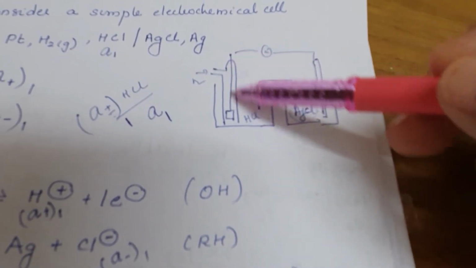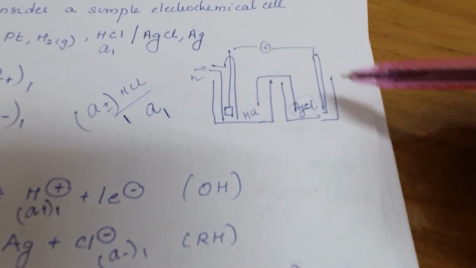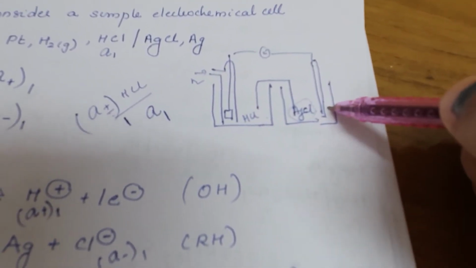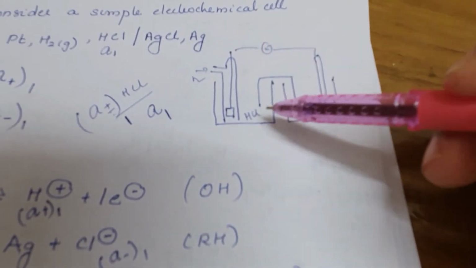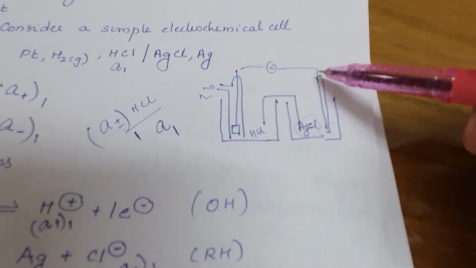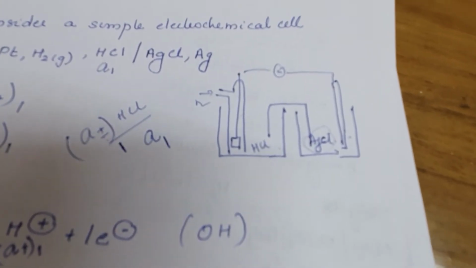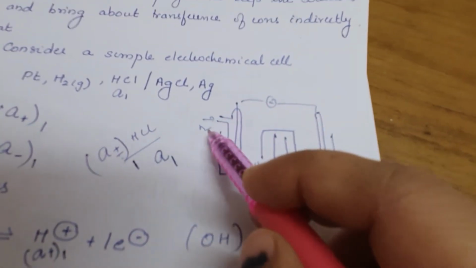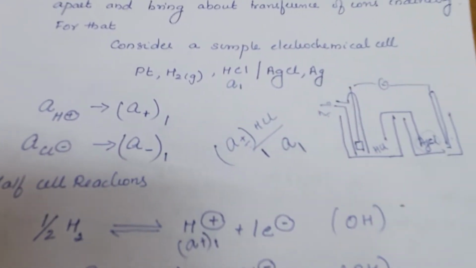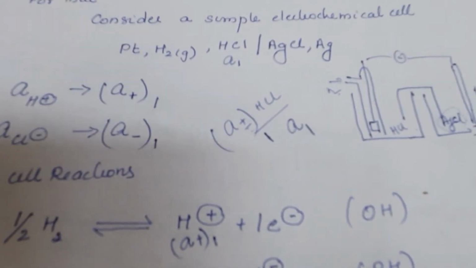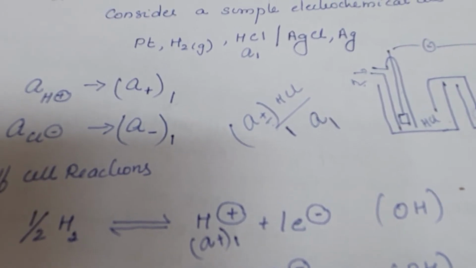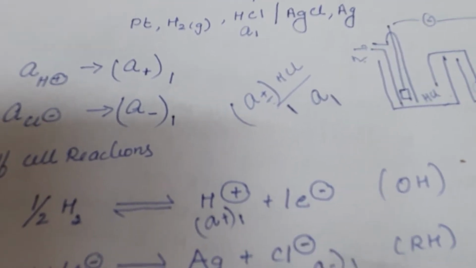HCl is taken, the glass leaf is inserted, AgCl, silver chloride, and this is connected through a salt bridge. When you connect it through an external wire, current starts flowing, and hydrogen gas is passed. The concentration of H positive is concentration only, but we normally take activity.